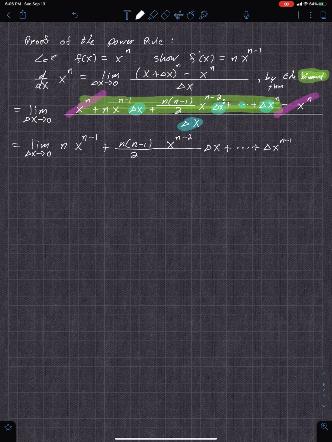Now, when you do the limit as delta x approaches 0, what happens? I'll repeat myself. What happens when I take the limit as delta x approaches 0? All of these terms go to 0, right? You're left with just that. That's it. So when you take the limit, you just get n x to the n minus 1. That proves what we were trying to show. It's exactly what we want to show, that the derivative is just this, using the definition.